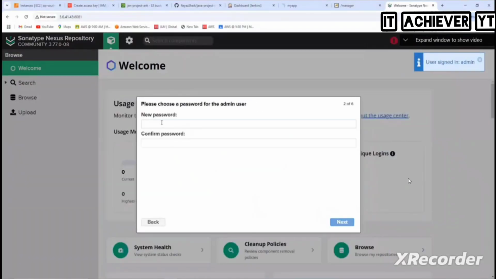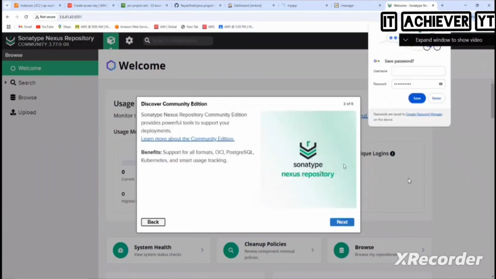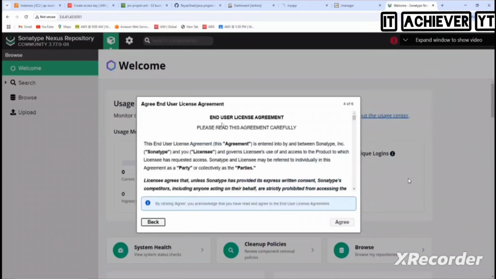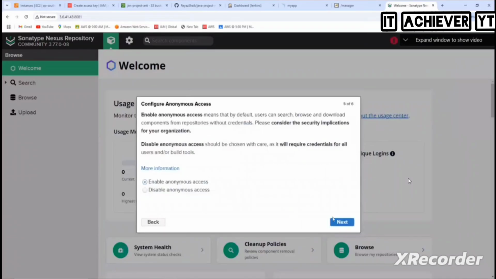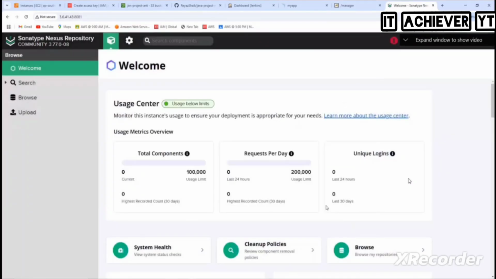Click on next, new password, root123456. Click on next, and then the end user agreement. Agree. Enable anonymous access. Finish it. Sign in. Okay, everyone. Dinesh and whoever has issues, please check. Okay. Next, where do we need to go here?